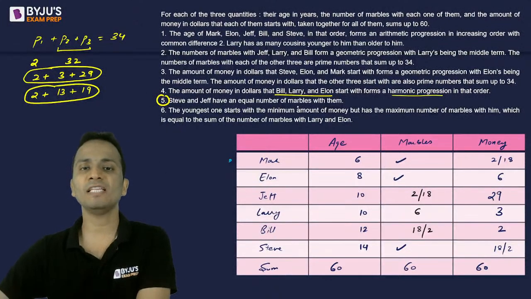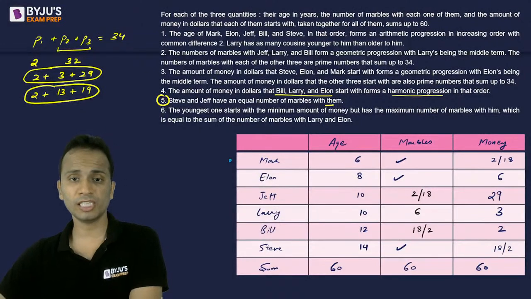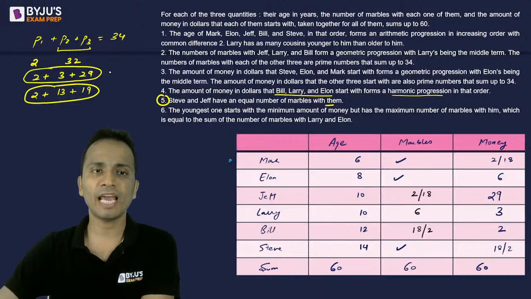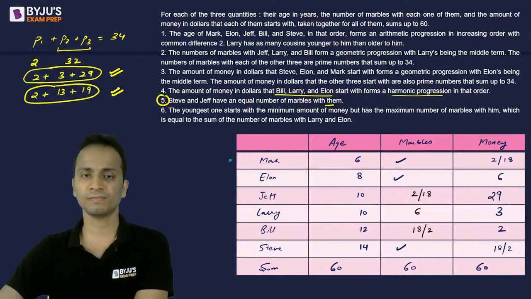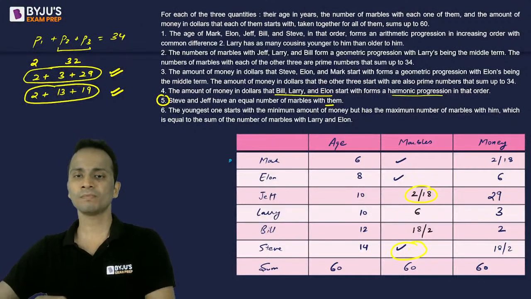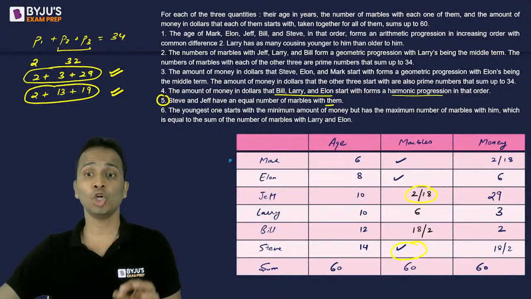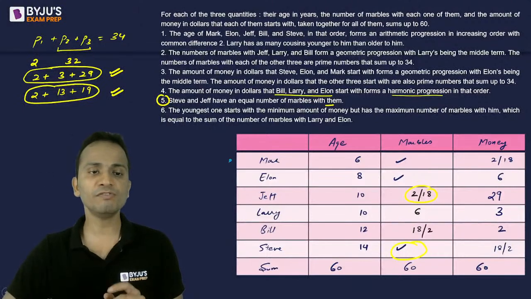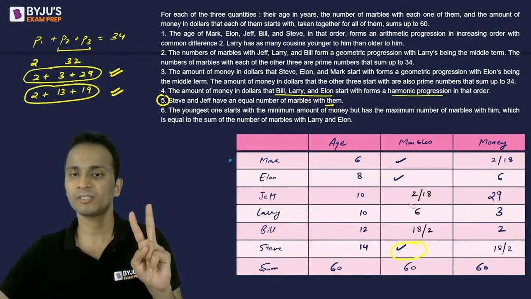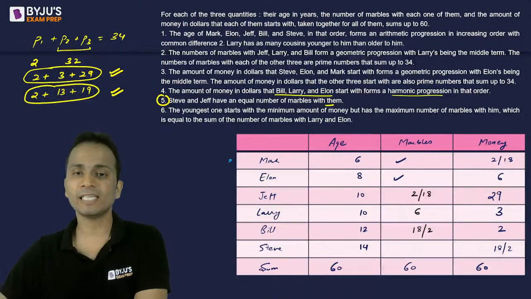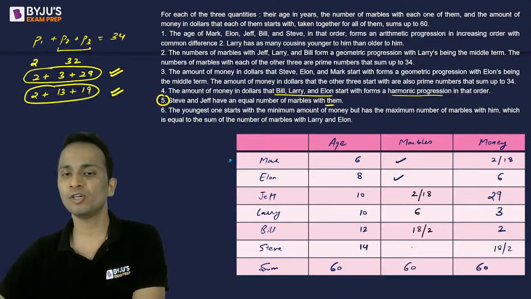Steve and Jeff have an equal number of marbles. So Steve and Jeff can have either 2 or 18. Now Steve can have any one of these or any one of these. Can Steve have 18 marbles? No, Steve cannot have 18 marbles because 18 is not a prime number. So Steve can have only 2 marbles, and hence Jeff will also have 2 marbles.